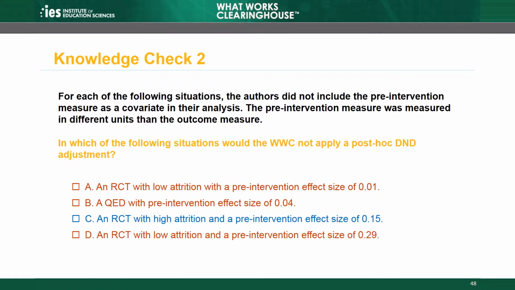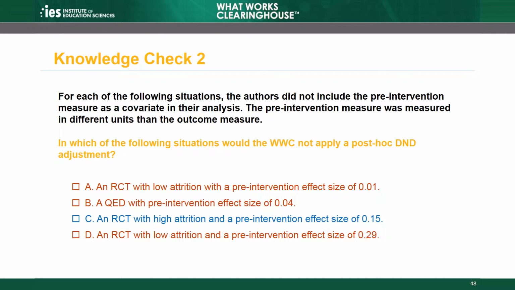The study used a QED and must demonstrate baseline equivalence. The difference is less than 0.05 standard deviations, so the study could receive the Meets WWC Group Design Standards with reservations rating even though the authors did not adjust for the difference in their analysis. The WWC would apply the difference in differences adjustment. D is an incorrect answer.